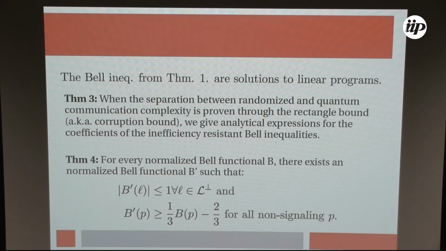And well, the last result is that you can transform every inefficiency resistant Bell inequality into one which is now also bounded above in local distributions that may abort, and the magnitude of the violation is only affected by a constant on non-signaling distributions.